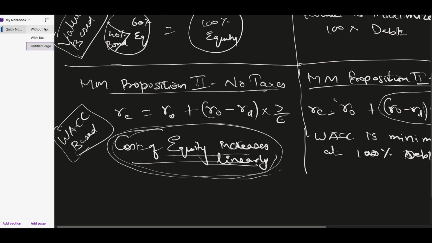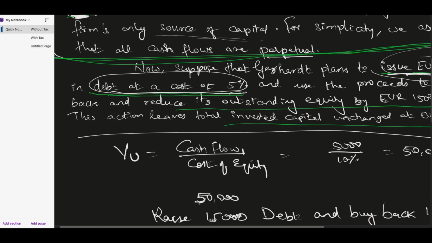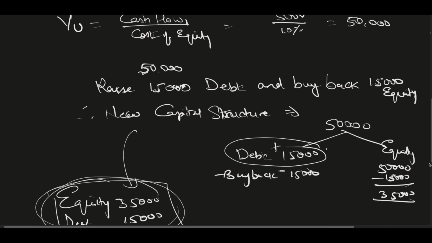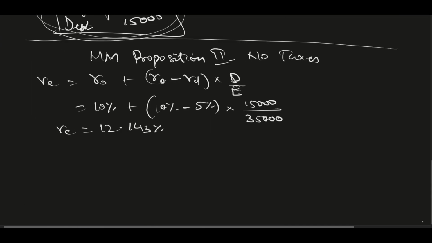Now again if I go back to the question, let me find out the WACC here.